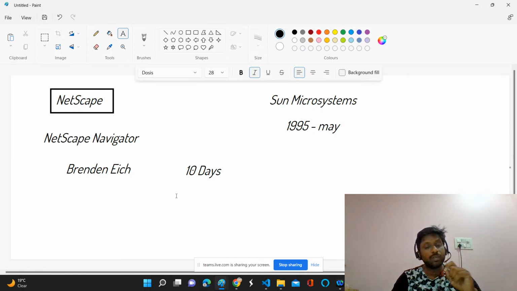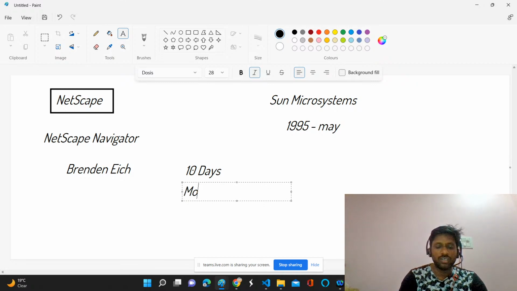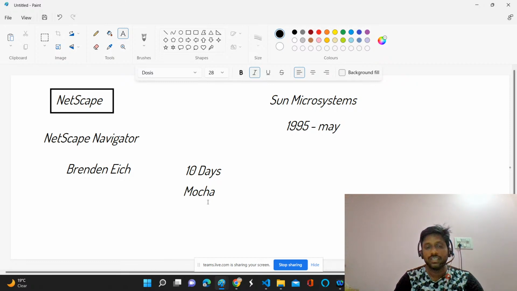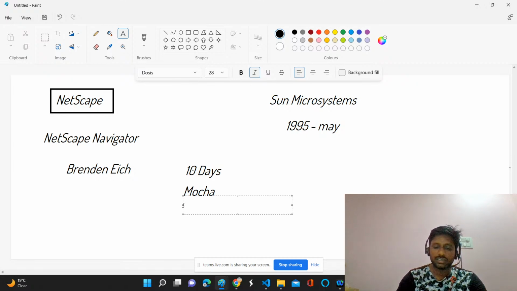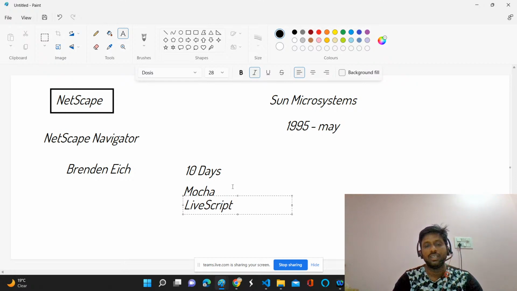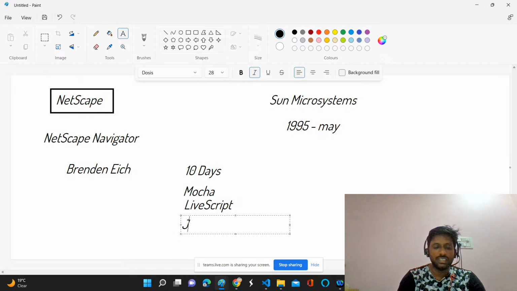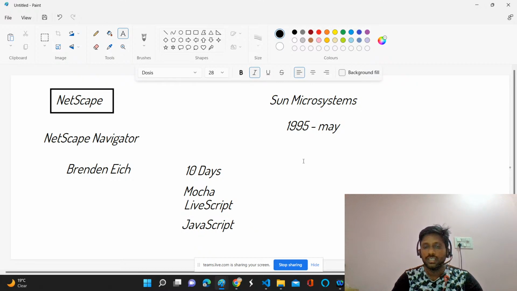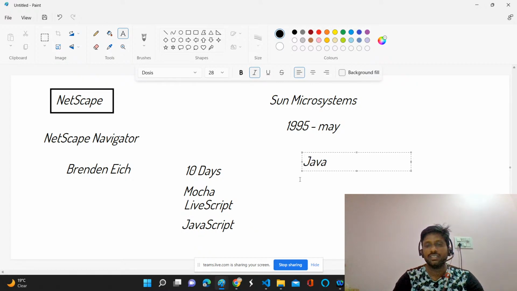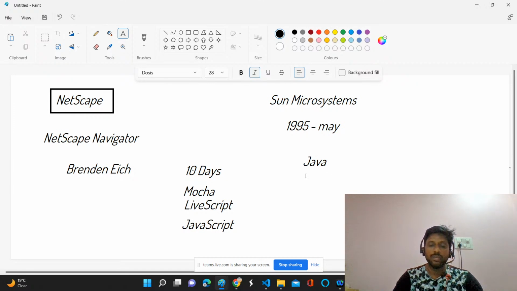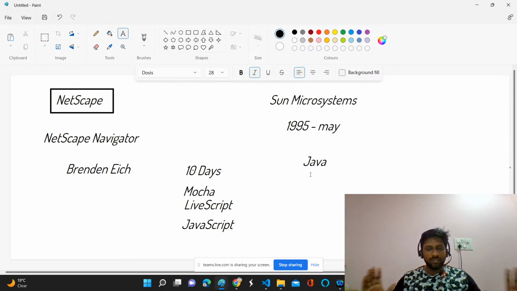Look, initially, the name of JavaScript was not JavaScript. Initially, the programming language was called Mocha. Just remember these things. What is that? Mocha. Later, they renamed it to LiveScript. And after a few days, they settled on the name JavaScript. Still, many people have a confusion that this is a programming language related to Java. Many people thought JavaScript is like the child of Java or something very close to Java. No, it's completely different.